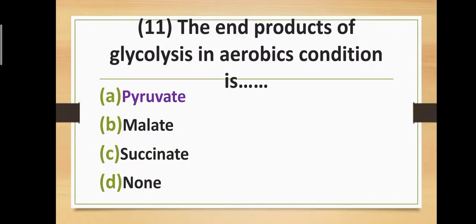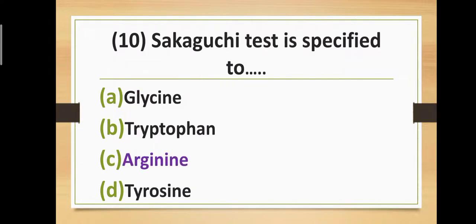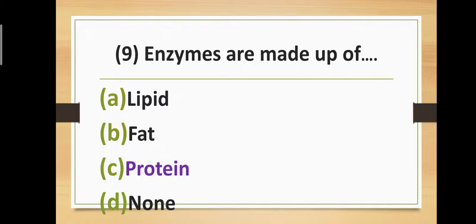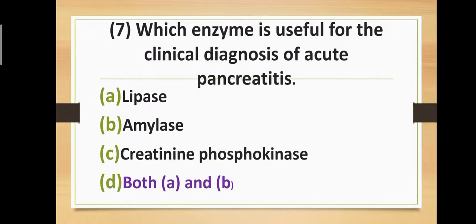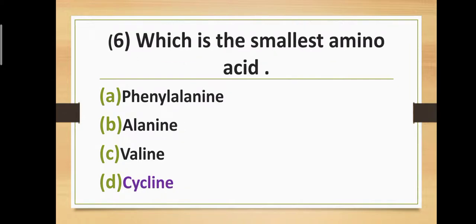The end product of glycolysis in aerobic condition is pyruvate. Sakaguchi test is specific to arginine. Enzymes are made up of protein. Enzyme used in the treatment of cancer is asparaginase. Which enzyme is useful for the clinical diagnosis of acute pancreatitis? This enzyme is lipase and amylase. Glycine is the smallest amino acid.